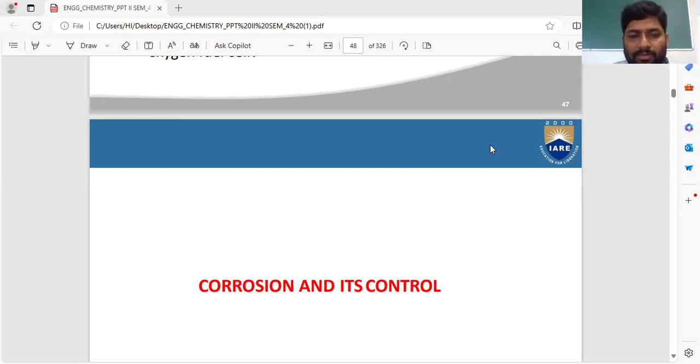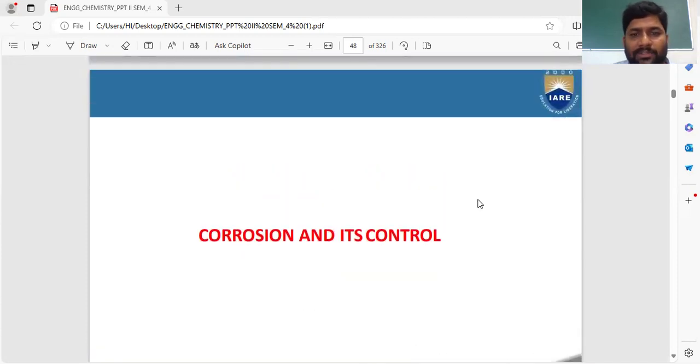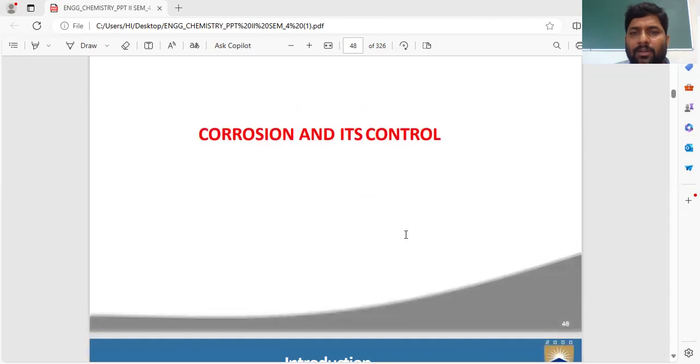Today we are going to discuss the topic of corrosion and its control methods. In this topic, we are going to discuss what is meant by corrosion and the types of corrosion. It also covers the theories of corrosion, the corrosion control methods and the effects of corrosion.